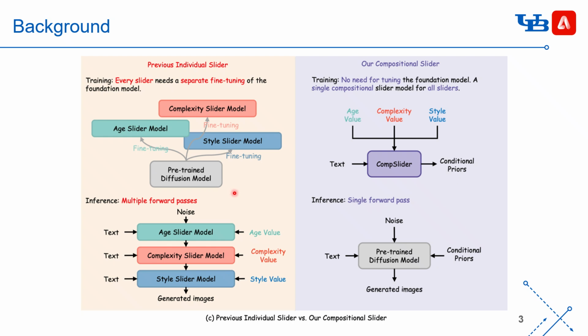This requires fine-tuning multiple adapters and running several forward passes during inference. But in practice, images usually involve multiple attributes at the same time, and users want to adjust them simultaneously. Existing methods ignore the disentanglement among attributes, so changing one slider often unintentionally affects others.